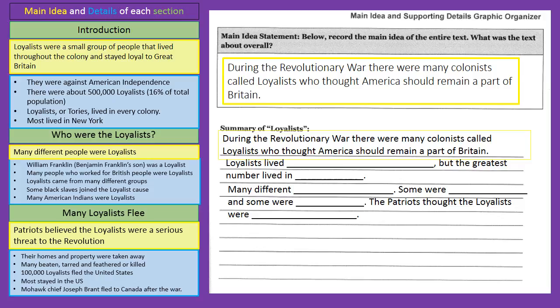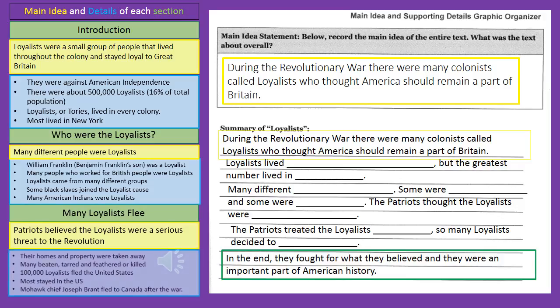And then I'm going to look in the blue section underneath that main idea, and it tells me about some of the different Loyalists. Some were certain people, some were other people, and so I'm going to fill that in next. In my summary, some were blank and some were blank. Alright, and I'm going to have you fill in that section now. And then we'll go ahead to the next sentence.